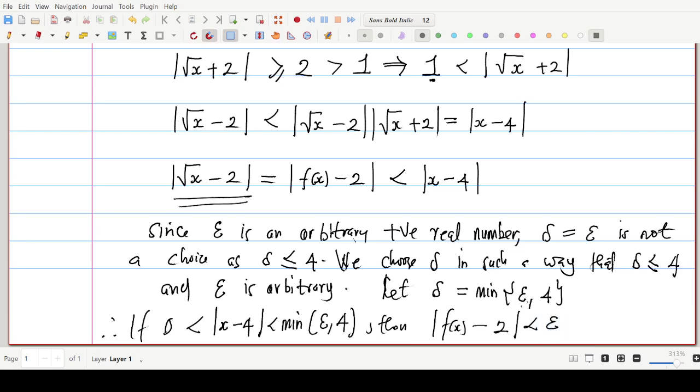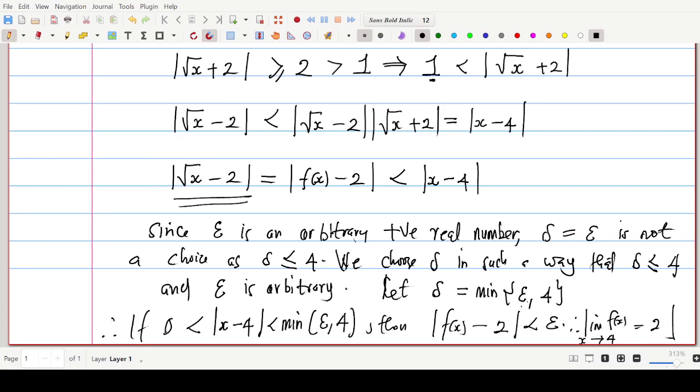It shows that the function f of x is well behaved. That is, it has a good behavior, a kind of constant behavior. That is, when x is approaching the value 4, the distance between 2 and f of x is getting smaller and smaller, and that is a very constant behavior. It's a predictable behavior. Because of that, the function is not erratic, and therefore the limit indeed approaches 2. So because of this, we have established that the limit of f of x as x approaches 4 is indeed 2, and this concludes the proof of this problem.